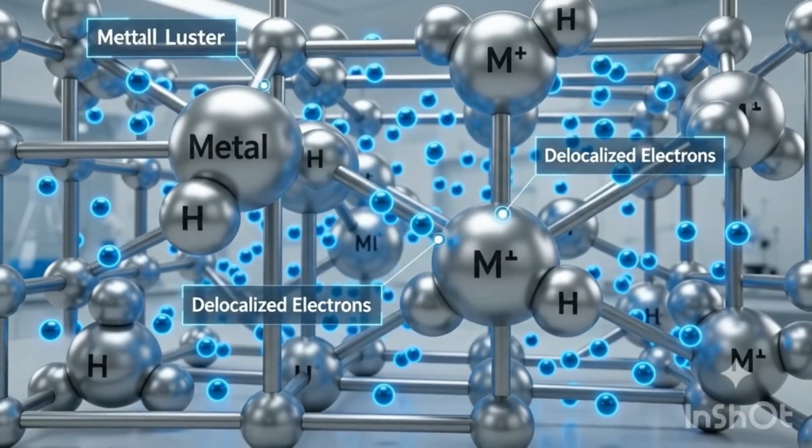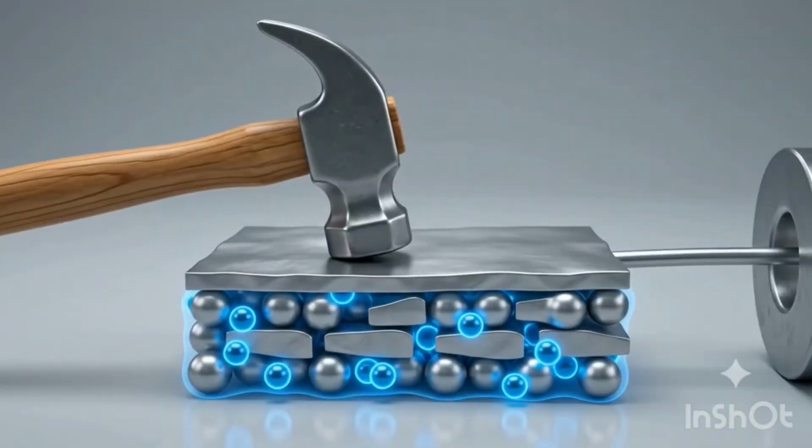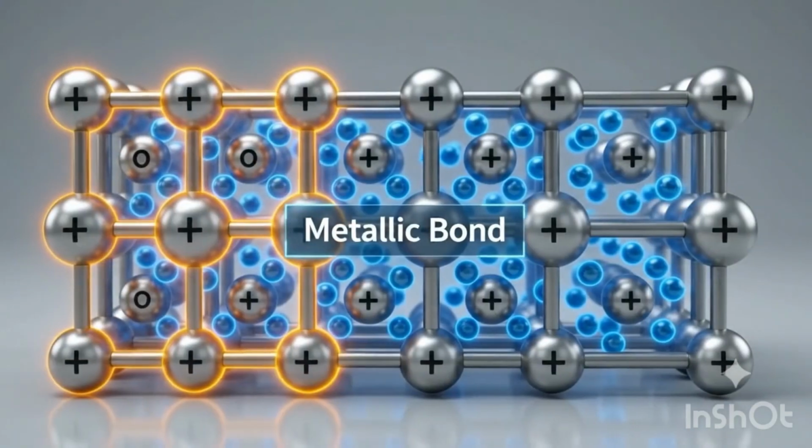Metal ions are surrounded by a sea of delocalized electrons. This structure creates a characteristic metallic luster. Freely moving electrons make metals excellent conductors. They can also be drawn into wires.